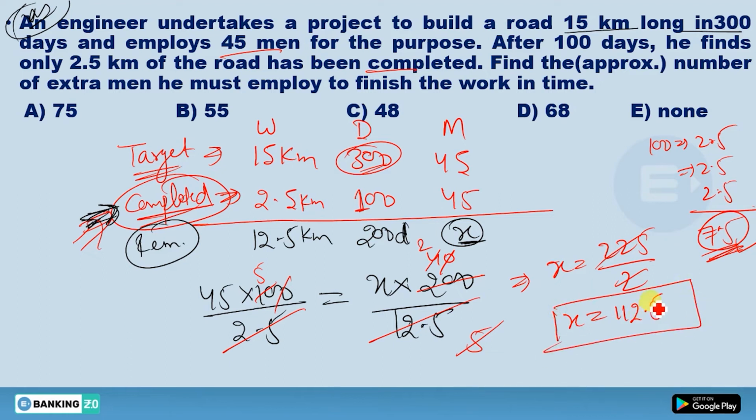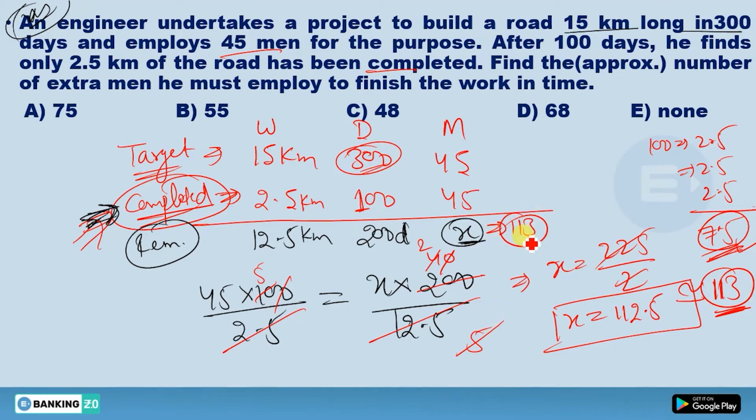112.5, it means you will need 112 whole men and one half man. Is that possible? No. So approximately how many men you have to employ? You have to employ actually total 113 men. So this x equals to this 113.